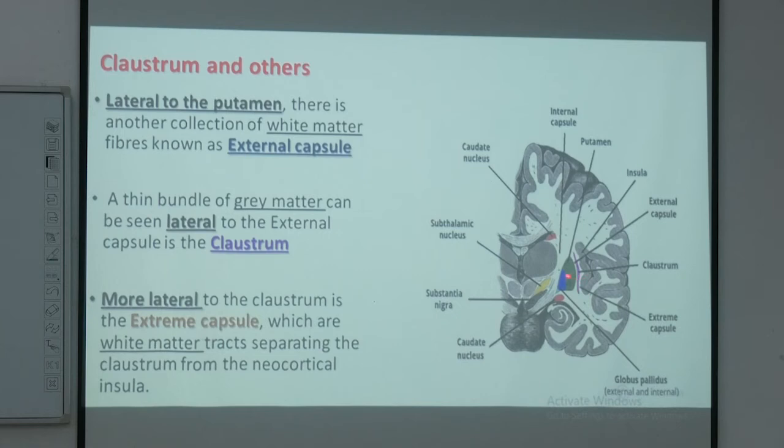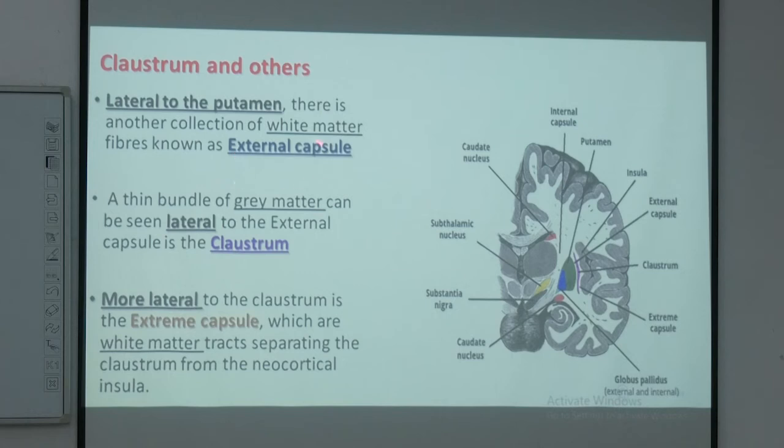If you mark lateral from the lentiform nucleus, the putamen is the green shadow. Just lateral to this green shadow, a thin white fiber runs, which we call the external capsule.